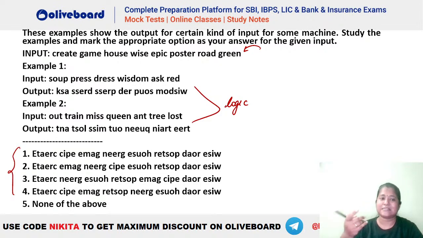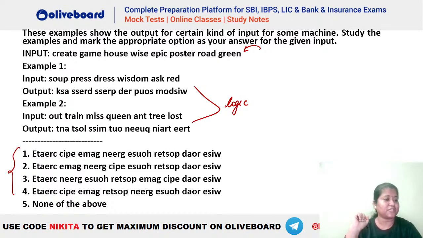Similarly, example 2 is given. Following the same logic, they have arranged the output. So the logic for the two arrangements is the same. You have to tell me the logic and apply the same logic on the input given to you, and tell me out of the given options which will be the answer. Quickly tell me, what is the logic here?